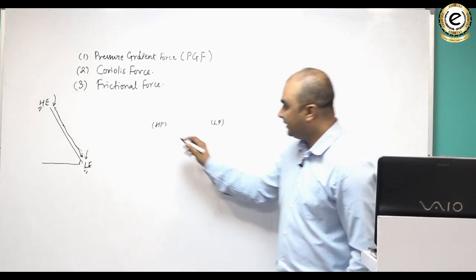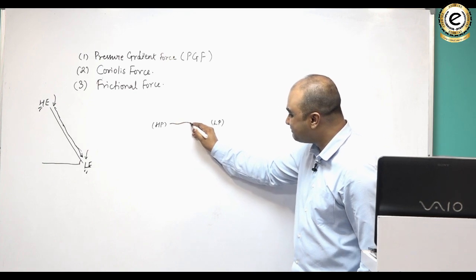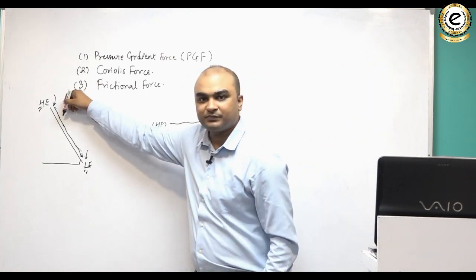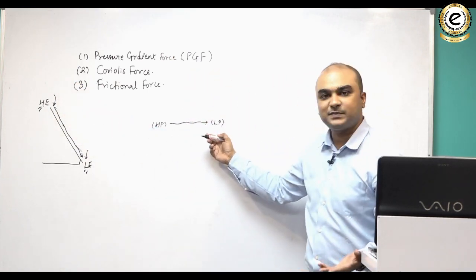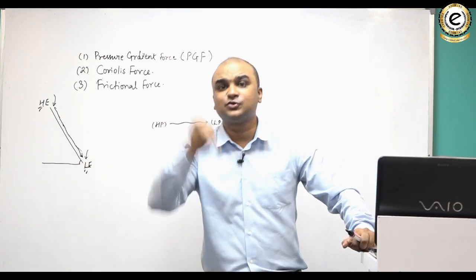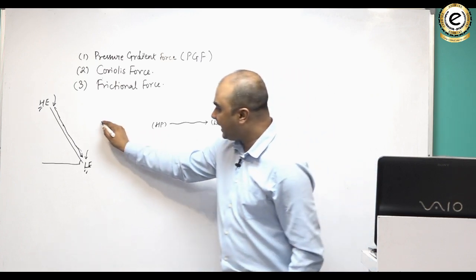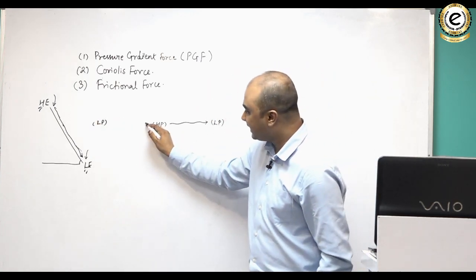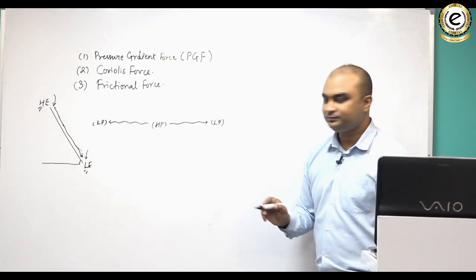Air always blows from high pressure area to low pressure area, because if it is true with respect to flow of water, it is also true with respect to flow of air. Any flow always takes place from high to low. That is something that you need to keep in mind. Suppose I have a low pressure on this side as well. Here also there would be flow of air from high to low.